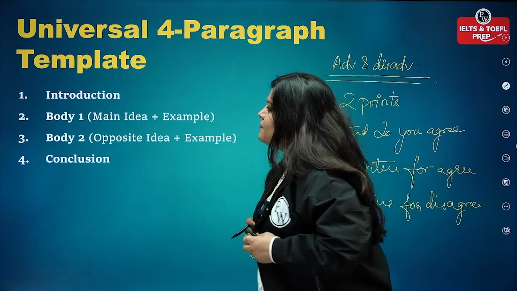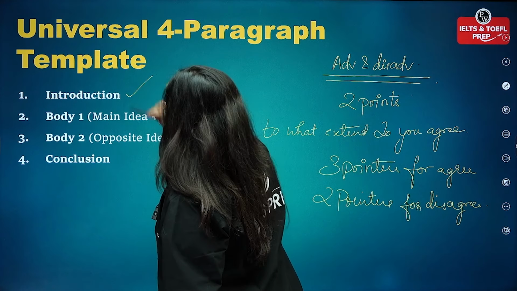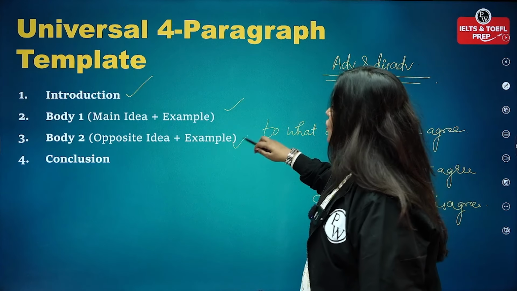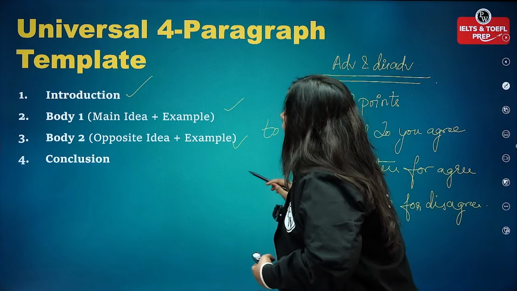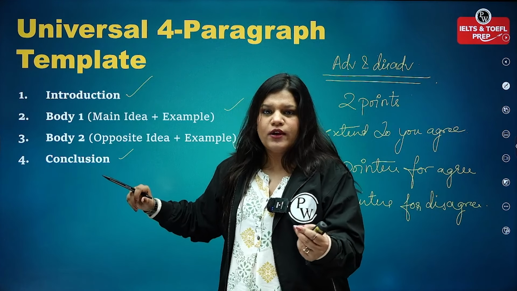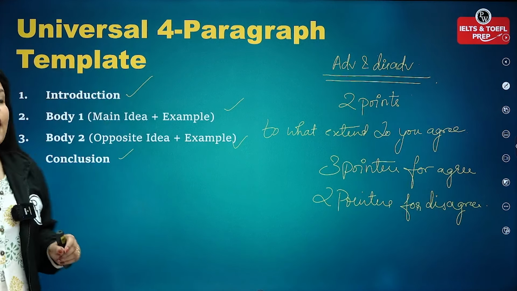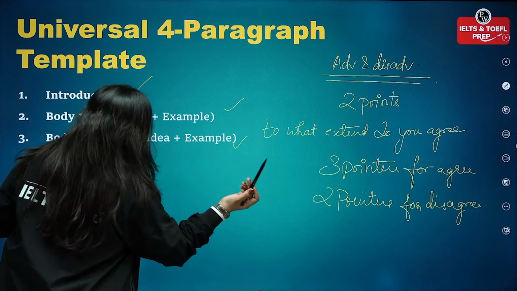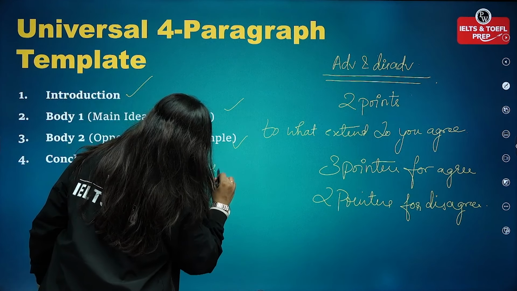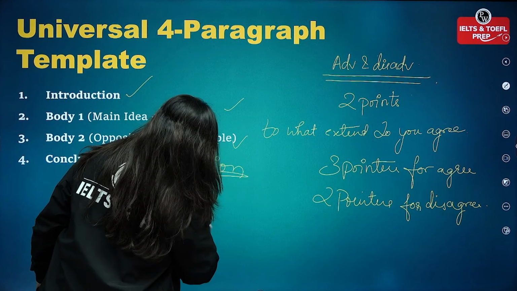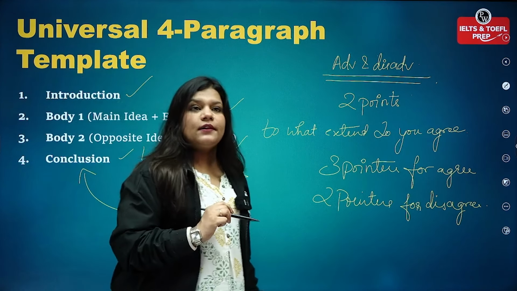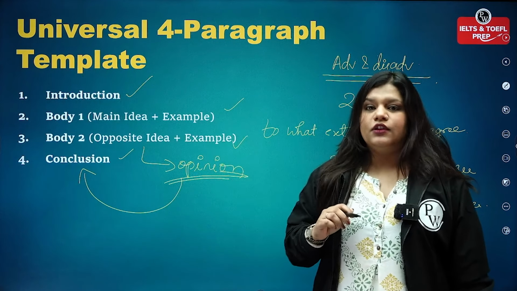Now, here's a quick template. You can see how you can have an introduction, body 1 with the main idea and example, body 2 with the opposite idea and example, and the conclusion. Here it might change with respect to the question. For example, here you have written conclusion, but in some questions, you might be asked to write your own opinion separately. So, you can add an opinion paragraph and then move to the conclusion. You can do this as well, okay, so you can also do this if you want.